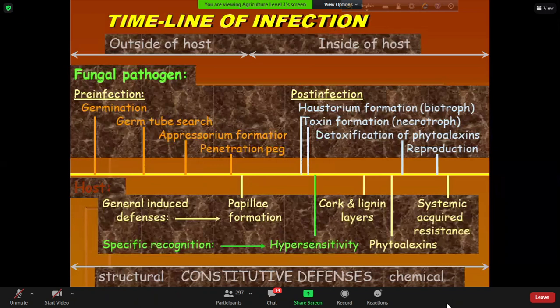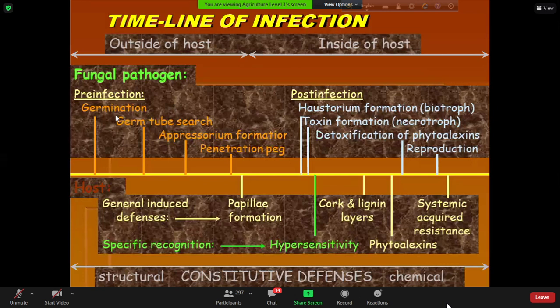Let's have a look at what actually happens when the pathogen comes in contact with the host plant. Think about fungi. When a pathogen comes in contact with the host plant, for successful infection, the resting spore of the fungus must germinate.